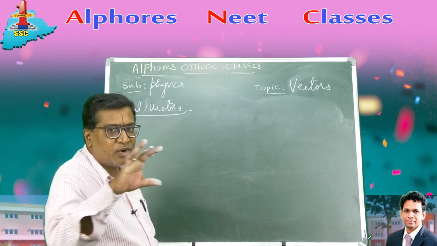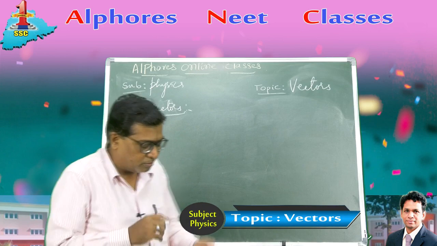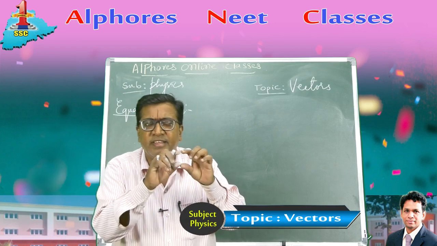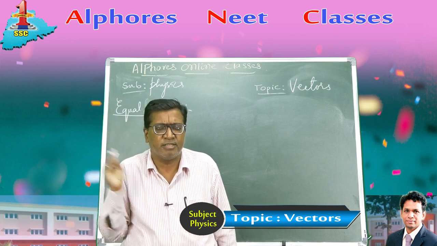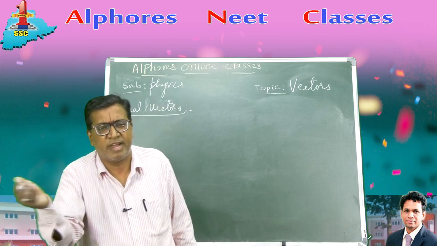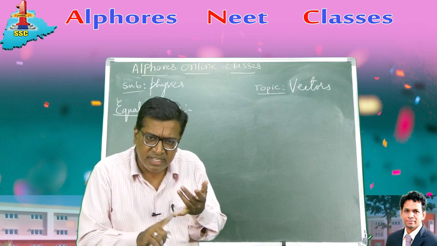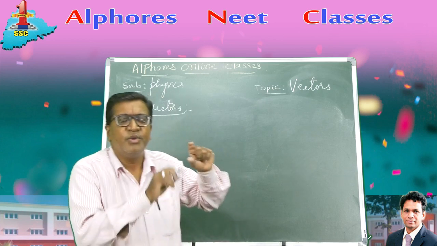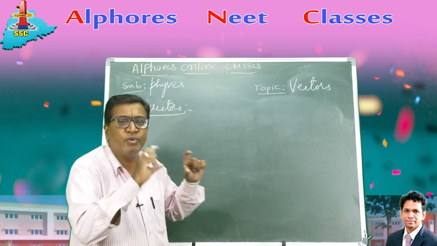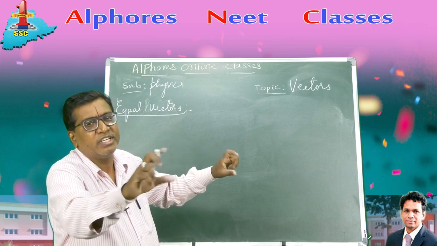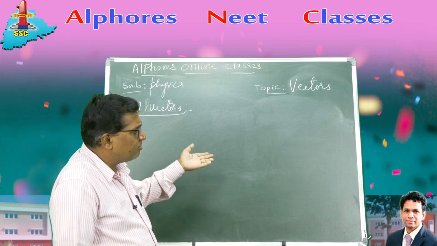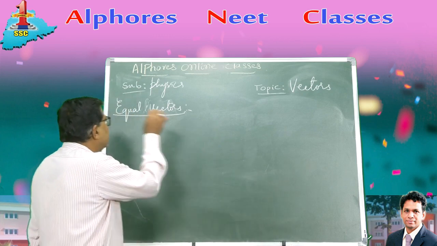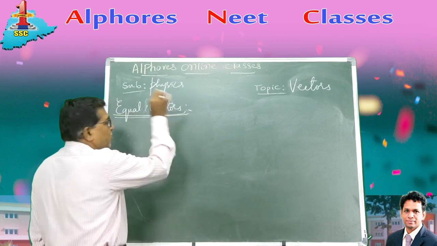By vector notation. I was telling you, you can express a vector by just explaining it in English terms. A vector which has got the same magnitude and same direction. You can express it in English terms, you can express it mathematically, you can even express it by diagram, you can express it by vector notation. I have been giving you various vectors by vector notation. Now how do you represent these equal vectors by vector notation?